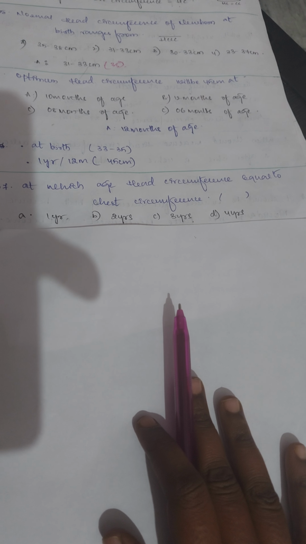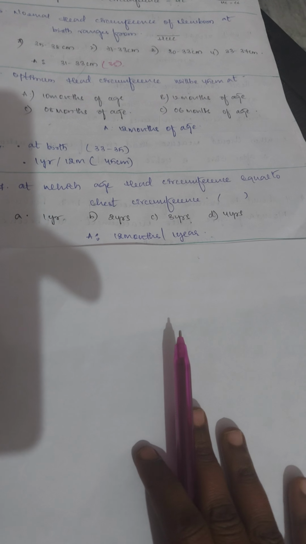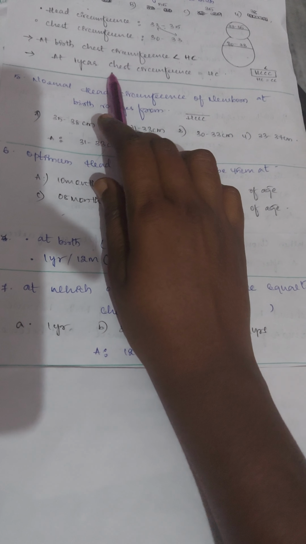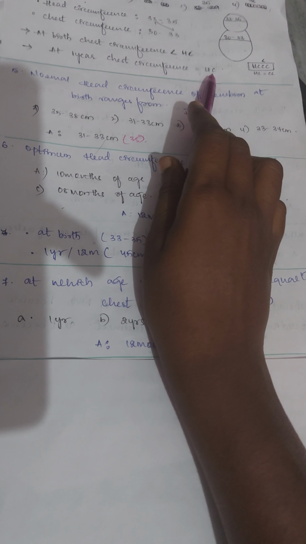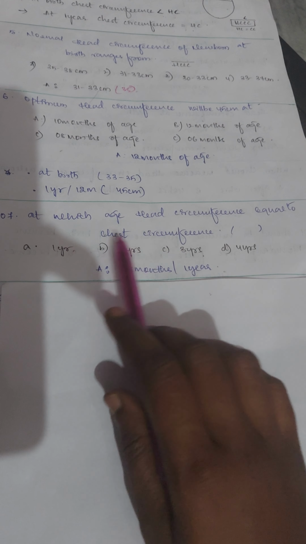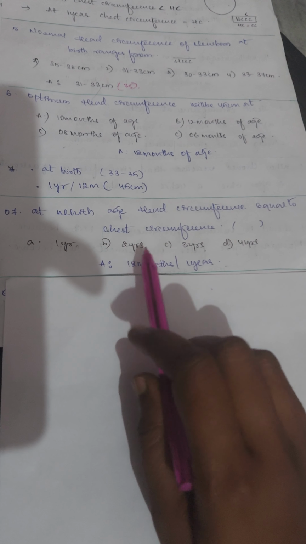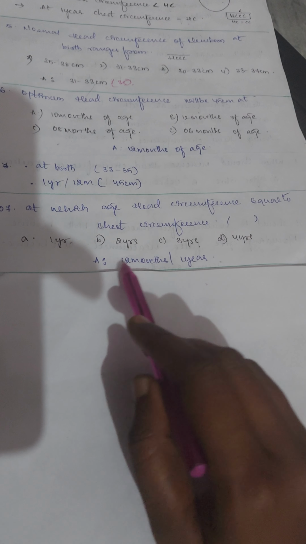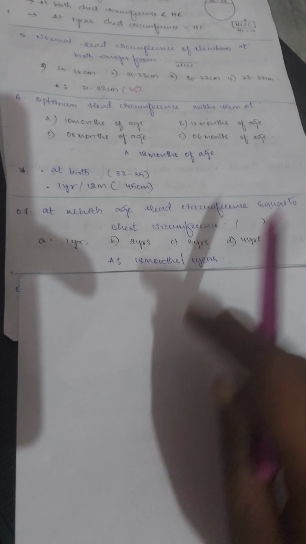Then, at which age is head circumference equal to chest circumference? Options: at 1 year, 2 years, 3 years, or 4 years. And here the answer is 12 months or 1 year. Already we have discussed in a previous question that at 1 year chest circumference is equal to head circumference. So based on this point they asked this question: at which age is head circumference equal to chest circumference? That is 12 months or 1 year of age.